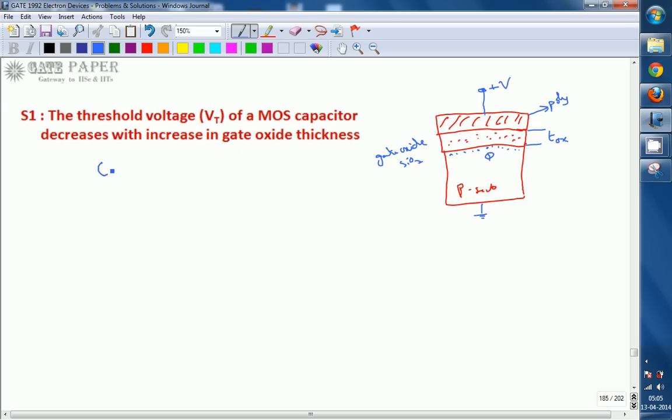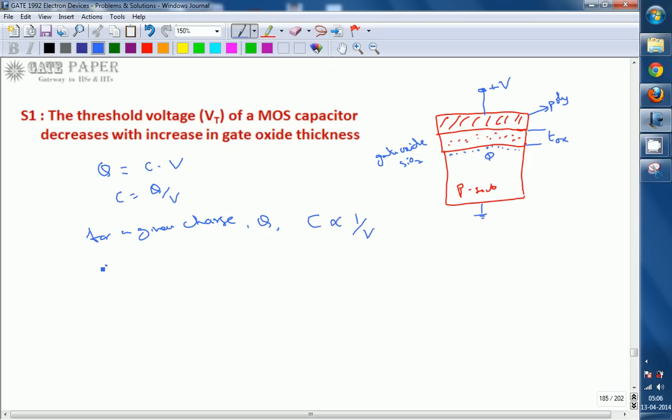So we can relate the capacitance, charge, and the voltage applied as Q is equal to C into V, which implies C is equal to Q by V. If charge Q is going to be constant, let us assume, for a required charge, this is the charge required to get the inversion region, the charge present in the channel region. So Q is assumed constant, so that C is proportional to 1 by V.